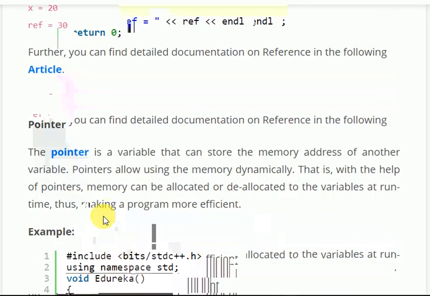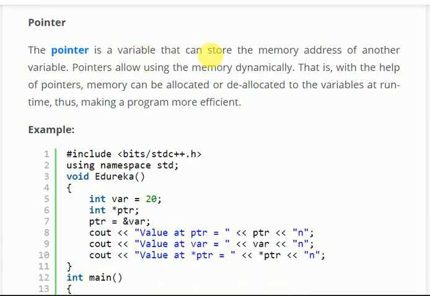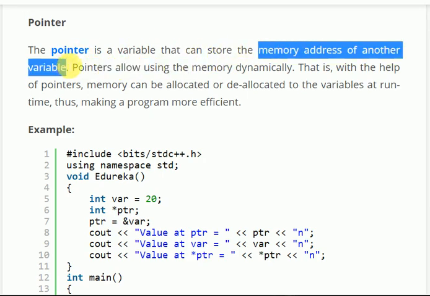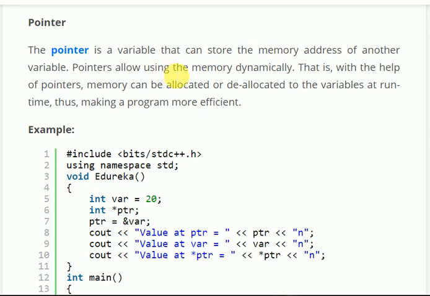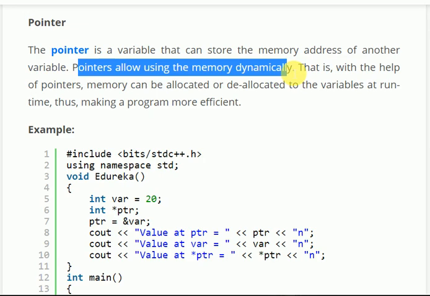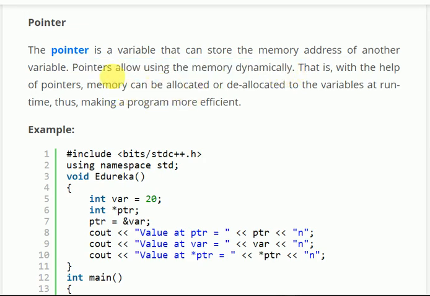Okay, now pointer. A pointer is a variable that can store the memory address of another variable. A pointer is a variable which stores the memory address. It doesn't store any value, it stores the memory address. Pointers allow using the memory dynamically. Memory can be allocated or reallocated to the variables at runtime, thus making a program more efficient. Pointers help in allocation and deallocation of memory.